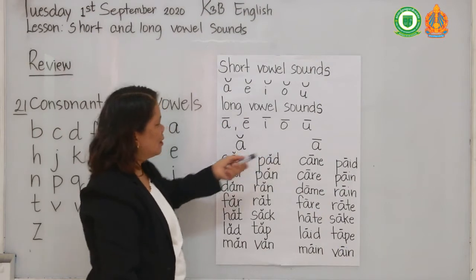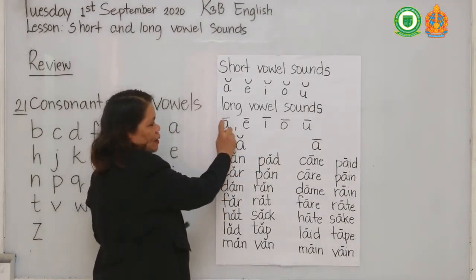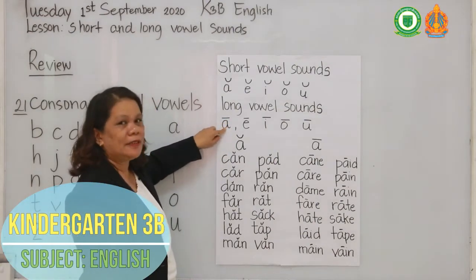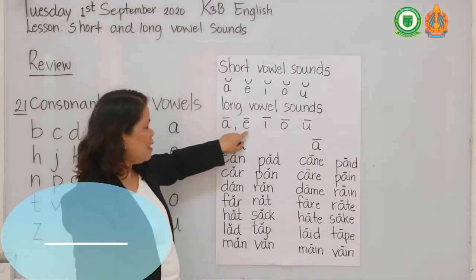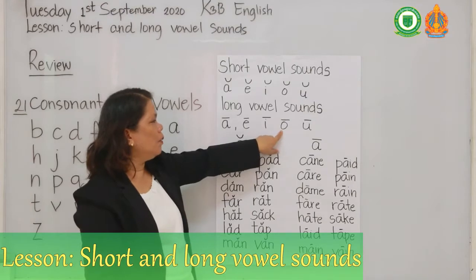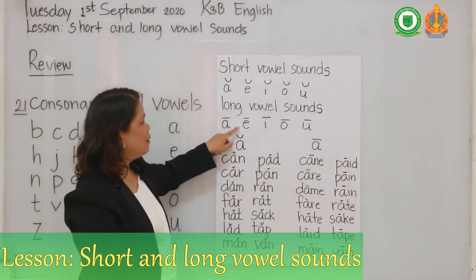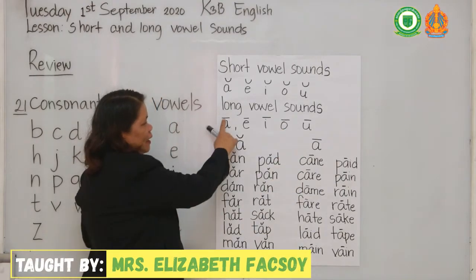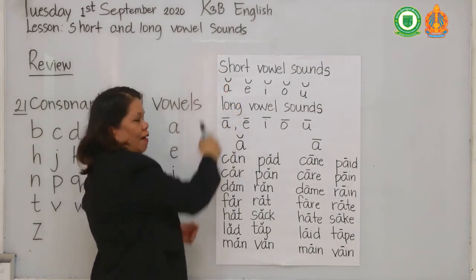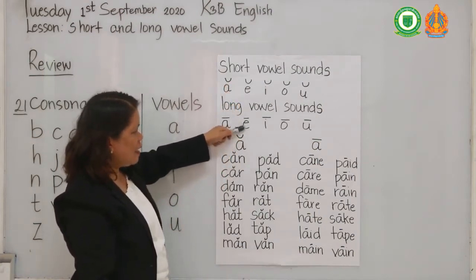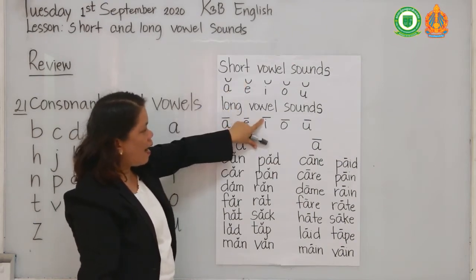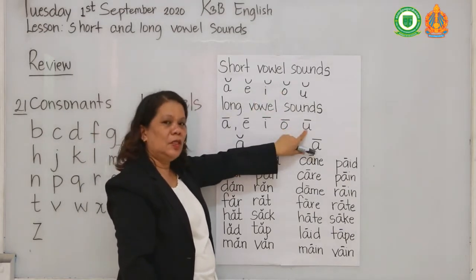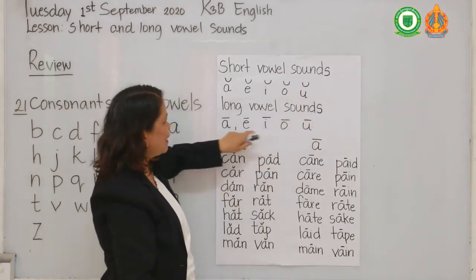Long vowel sounds, look at this. This is a straight line, a horizontal line on the top of the letters A, E, I, O, U. If you say it like this, it is long A. Like this, long E, long I, long O, long U. So remember the signs.